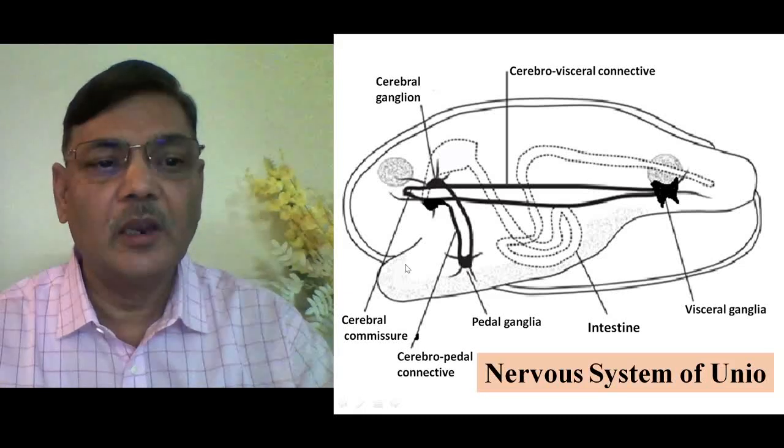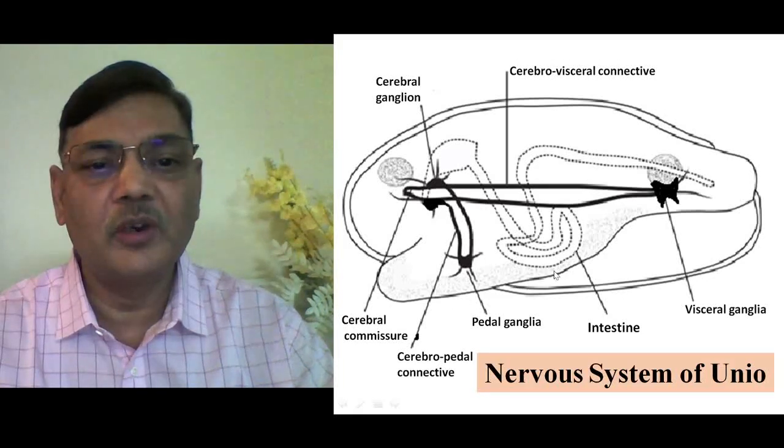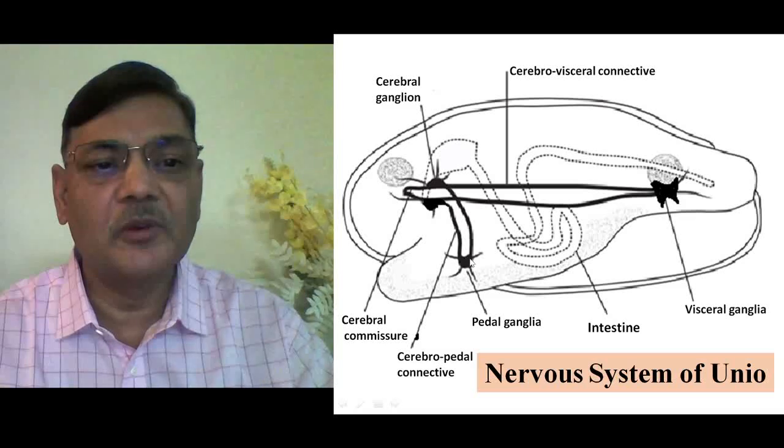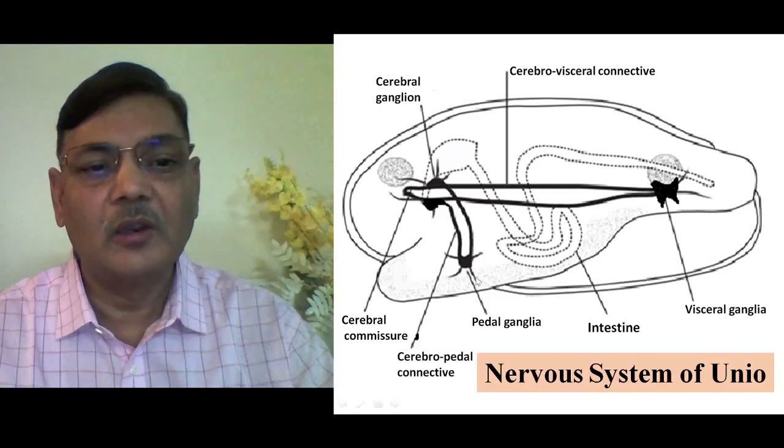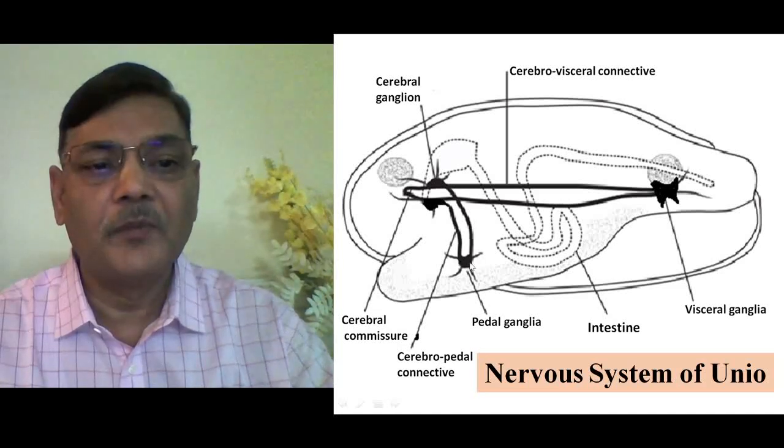It is situated in the anterior 1/3 portion of the foot. This protruding lower portion is actually the foot of the animal. This is a muscular structure, and if you cut the foot from the lower side and observe it, in the 1/3 portion of the foot, from the anterior side, you locate the 1/3 position. So here a paired ganglia will be present, and that is the pedal ganglia. These two ganglia are also very close to each other, although individuality can be seen there.